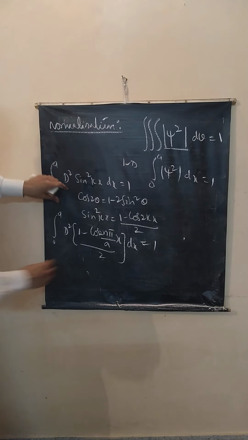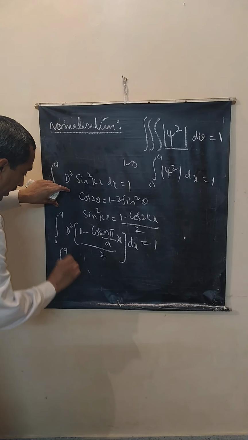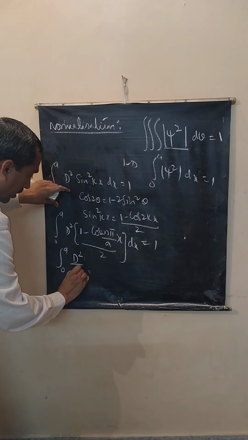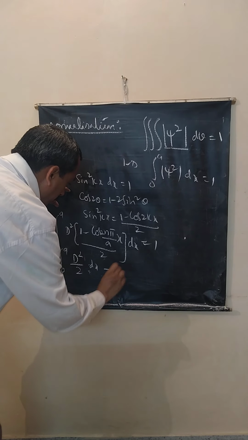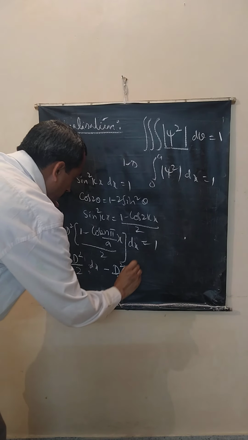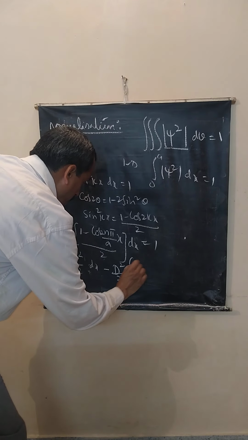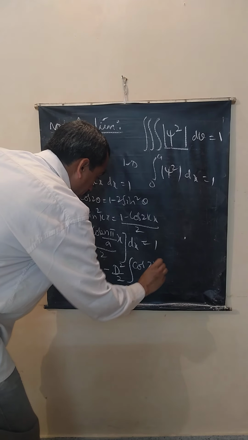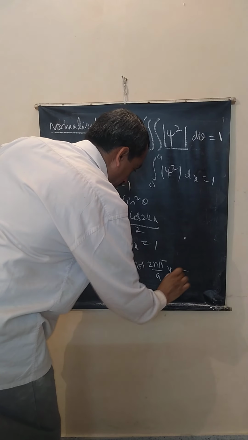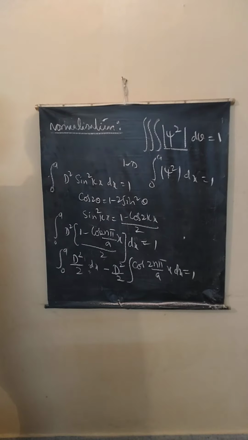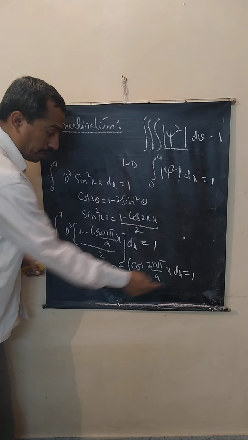Now simplify this. Integral from 0 to a of D square by 2 dx, minus D square by 2 into the integral of cos(2n pi by a x) dx, is equal to 1. Here you will see this term becoming 0.